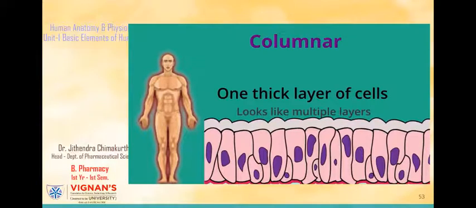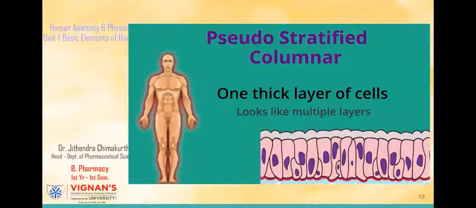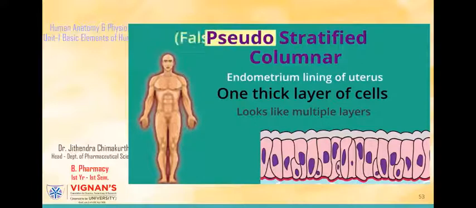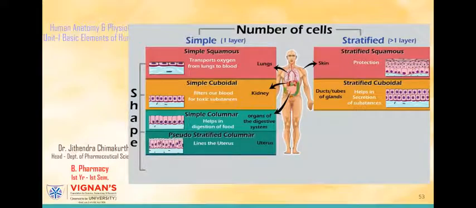But like you can see, it's just one layer. So it's named pseudo-stratified columnar tissue. Pseudo here means false, as it looks false. So in this way, we've seen all the types of epithelial tissue and their location and function in our body.